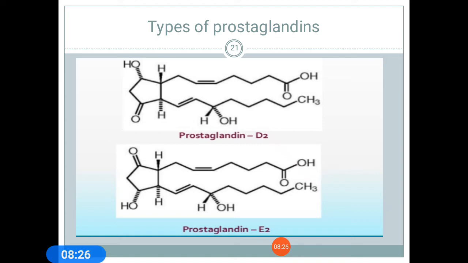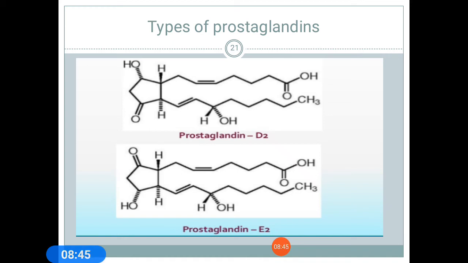In mammalian organs, large amounts of PGD2 are found only in the brain and in mast cells. In structure, it has OH groups at positions 9 and 15 and an oxo group at position 11. It has a role as a human metabolite and a mouse metabolite.